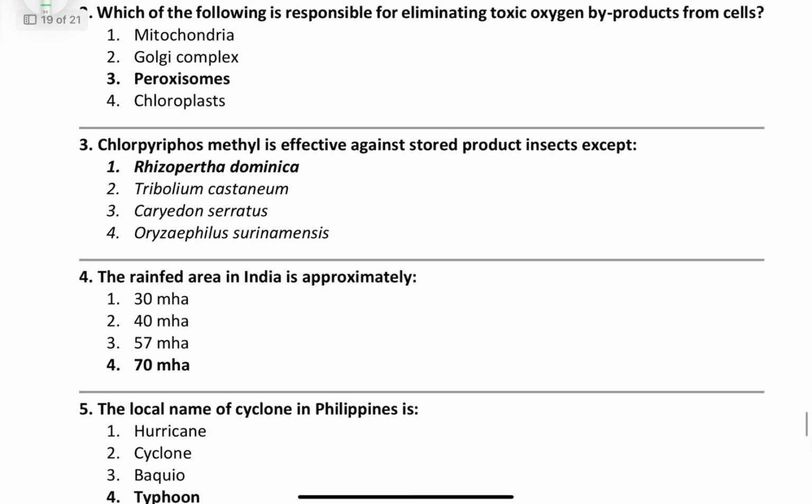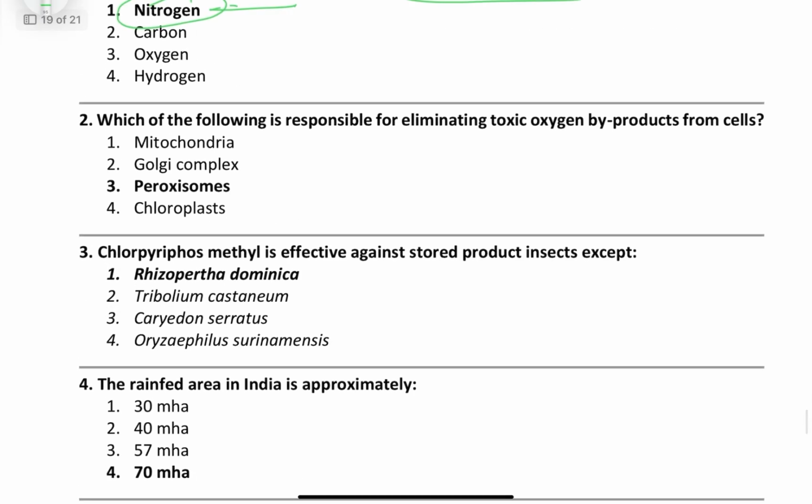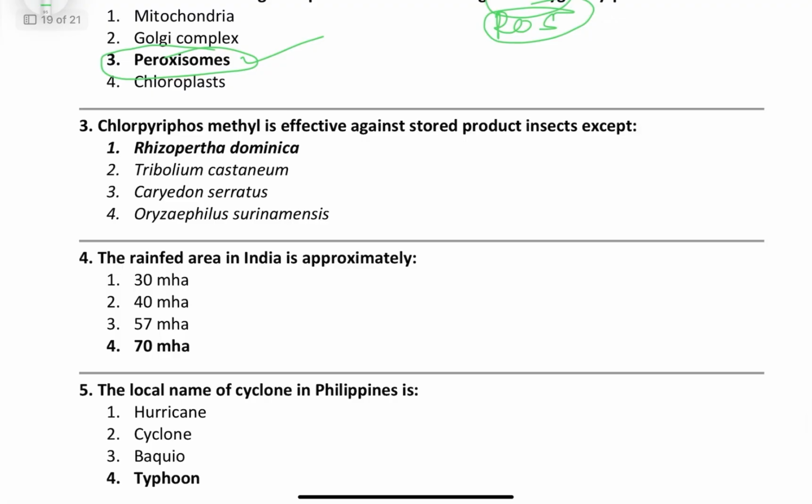Which of the following is responsible for eliminating toxic oxygen byproduct from cells? Friends, toxic oxygen means reactive oxygen, especially it is talking about ROS. So friends, peroxisome contains enzymes like catalase and peroxidase that break down H2O2, which is a toxic byproduct and affects the cellular metabolism. So the correct answer is peroxisome. Chlorpyrifos methyl is effective against Rhyzopertha dominica.